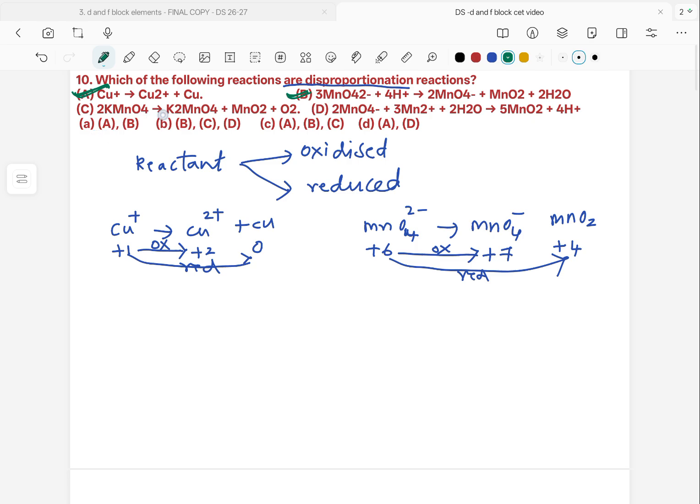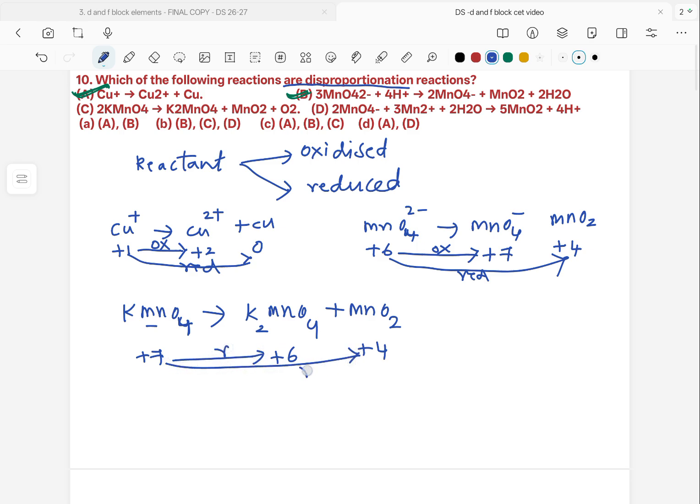Let us check out the C option also, what it is. KMnO4 changing into K2MnO4 plus MnO2. Here manganese is in +7 oxidation state, whereas here it is +6 and it is +4. Both are undergoing reduction only. This is also reduction, this is also reduction.